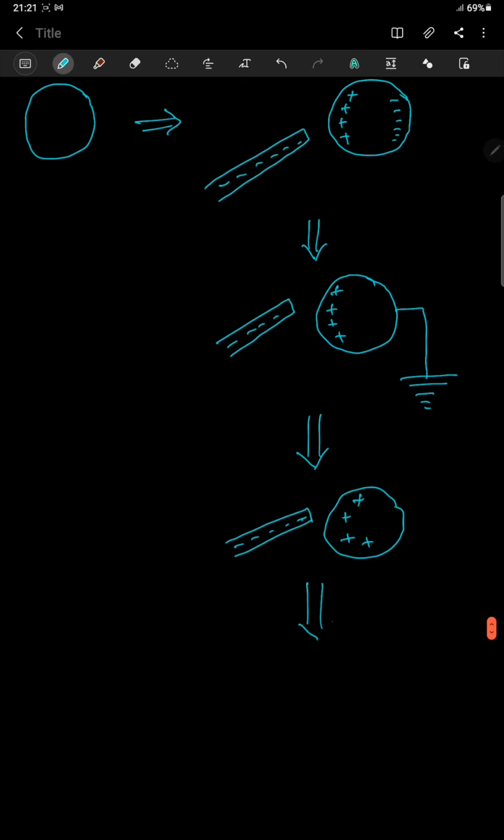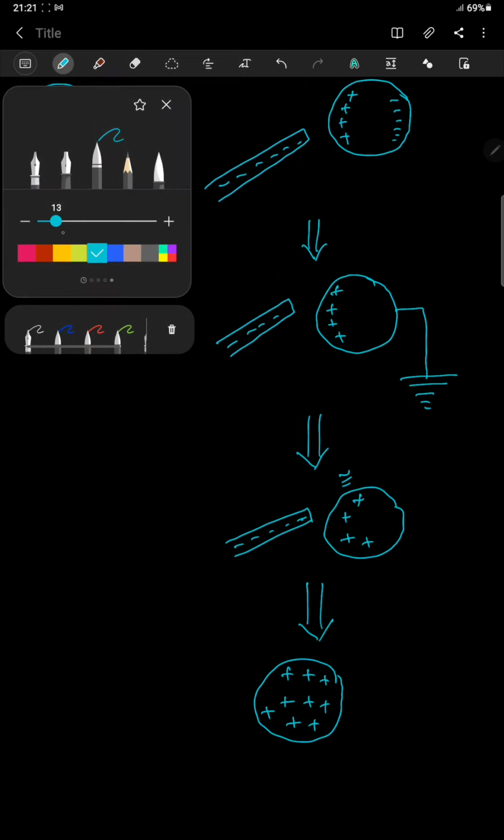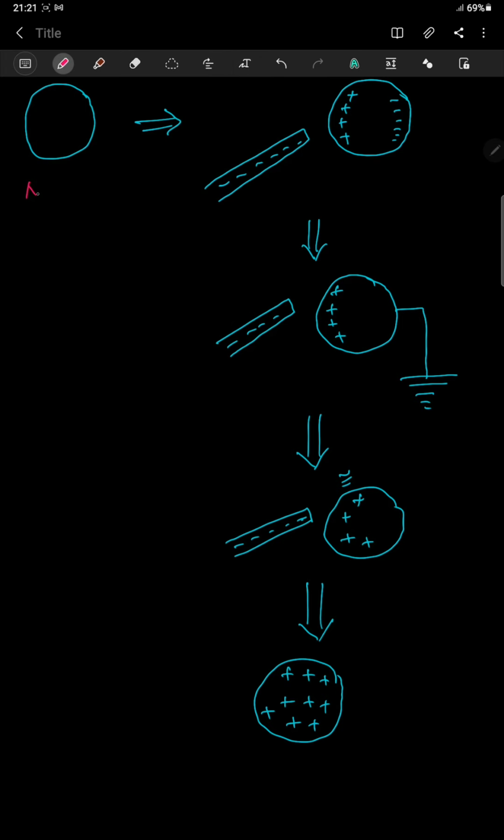Okay, then finally we will remove the rod, and what we observe now is that the positive charges which were confined on this side will be distributed throughout the body. So without touching, we started with what? We started with a neutral body, and what are we getting? We are getting a body which is positively charged. Okay, so this is possible because of electrostatic induction.